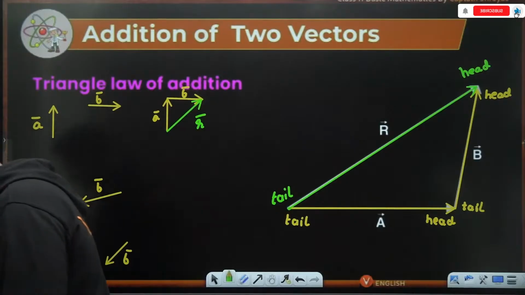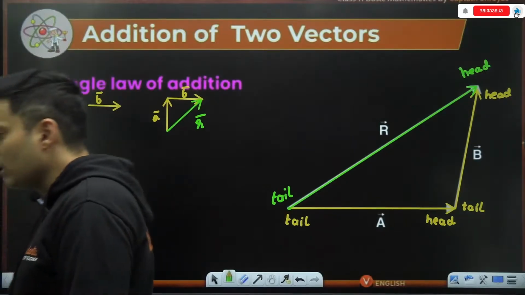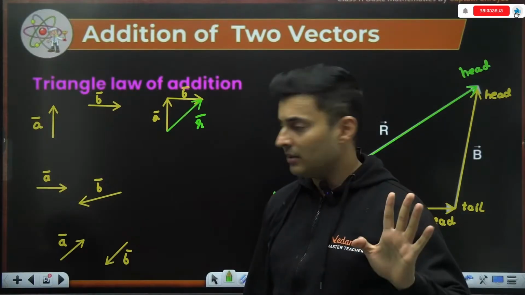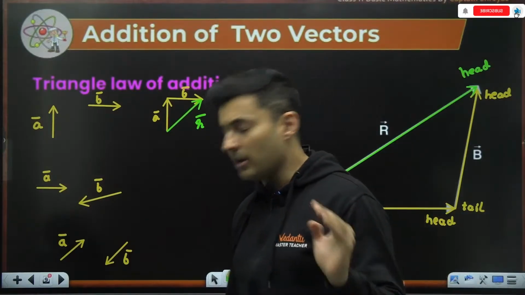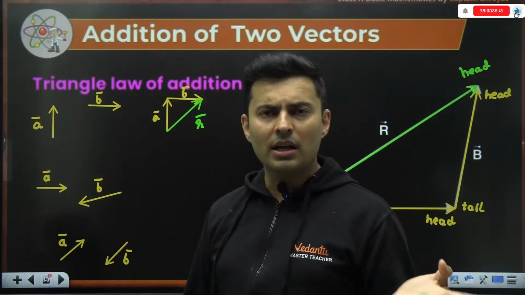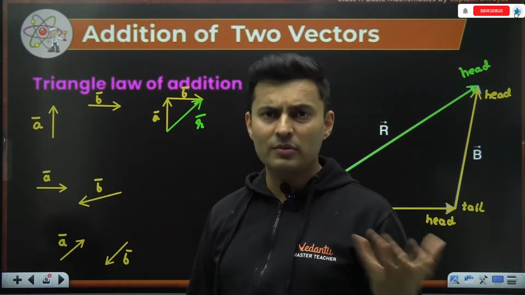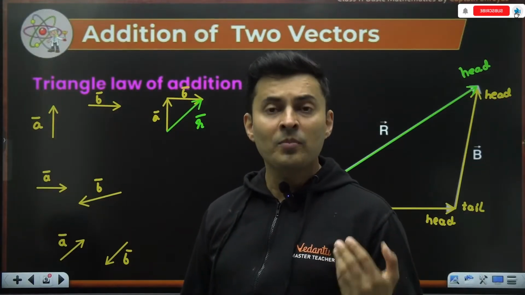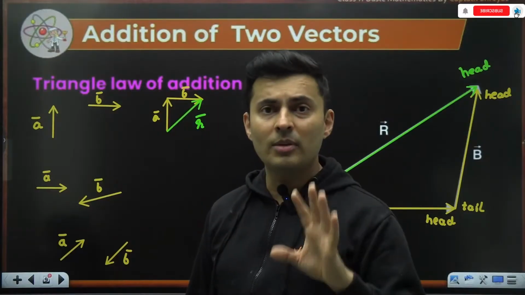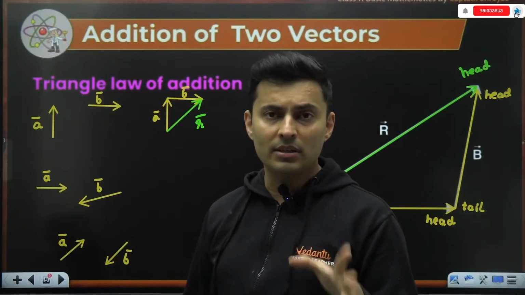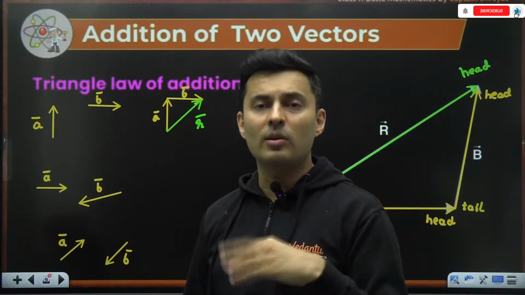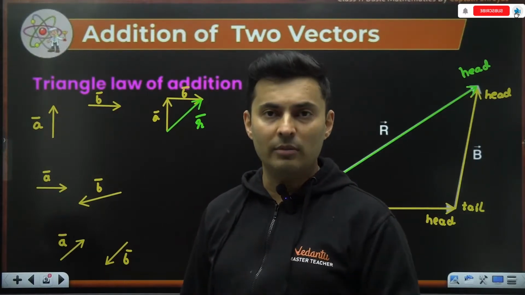Sir, how do we notice this while solving problems? Meaning, which method to use? All the methods are equivalent, okay, Rama. Sometimes you might use triangle, sometimes parallelogram, which we'll talk about. Both are actually the same thing, you will realize. When there is a geometrical problem, you will use triangle and parallelogram methods. But when it is a number-based question, usually you will go to the formula-based methods or the component-based methods.